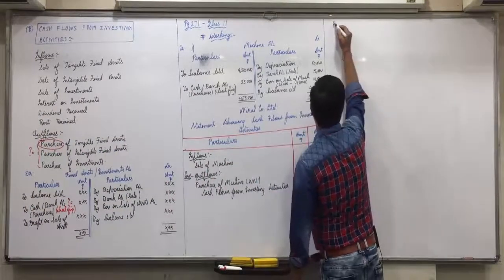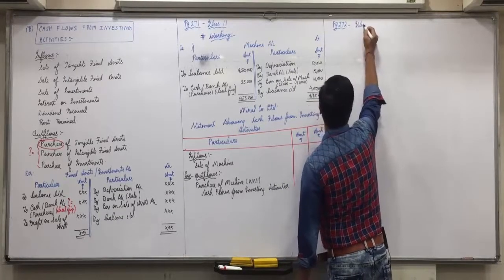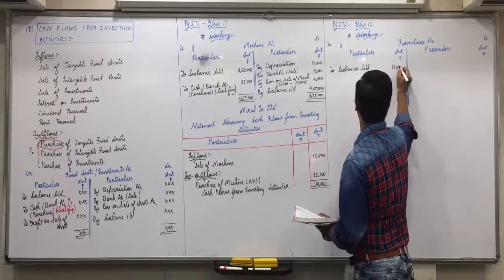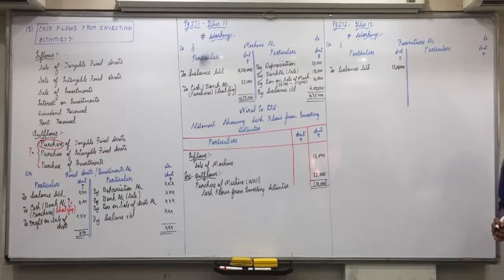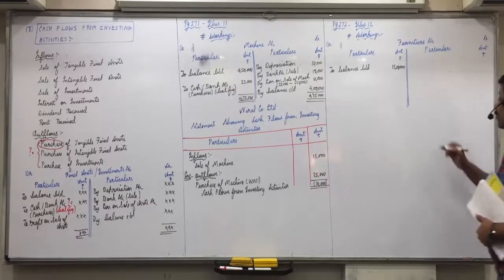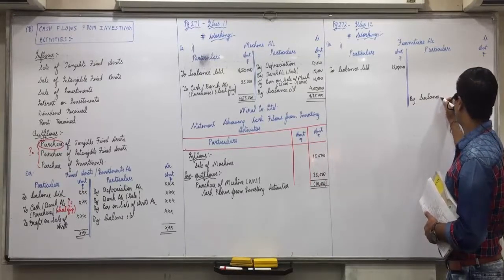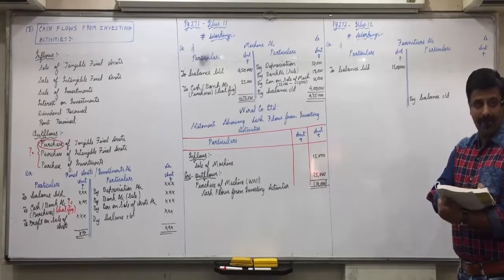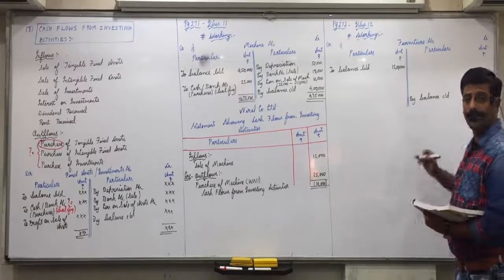So page 272, illustration 12, working note 1. All of you record the opening balance of 12 lakhs on the debit side, to balance brought down 12 lakhs. Then on the credit side, closing balance, by balance carried down. What amount? 18 lakhs. Go in the order only. Opening we have written, closing we have written. What is the next item? So where will it come?